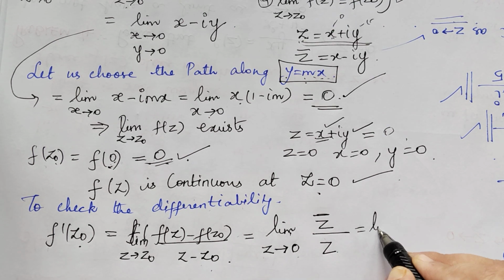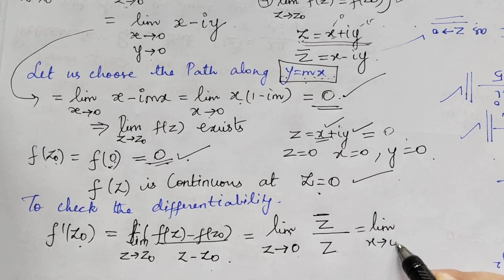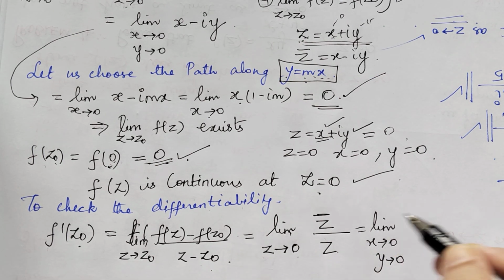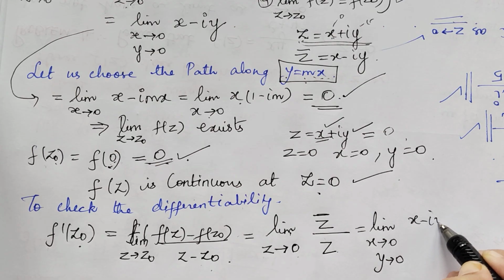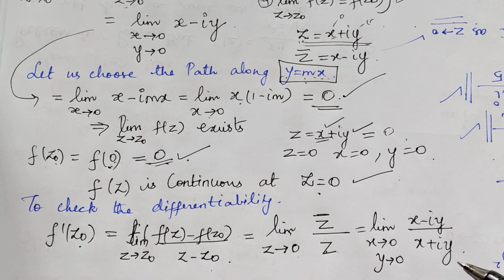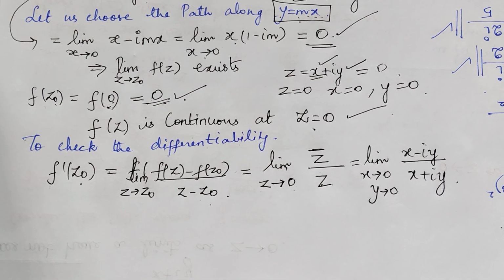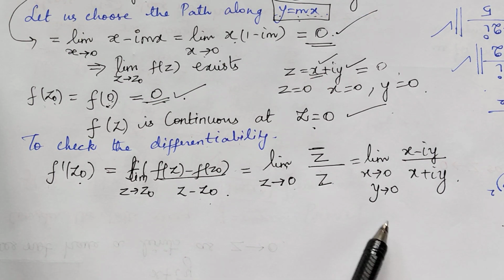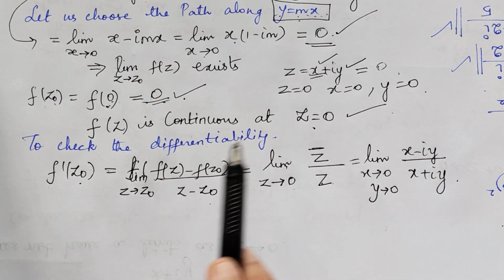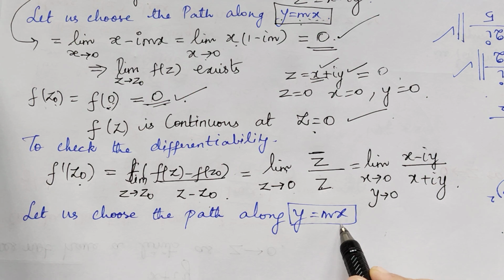This is equal to, we are going to change it in x and y. So x tends to 0, y tends to 0. And what is z bar? x minus iy. And what is z? It is x plus iy. So this is what we obtain. Now we have to choose a path along y equal to mx so that we can check whether this limit exists or not. So now we choose a path y equal to mx.